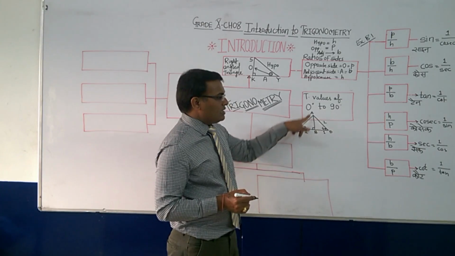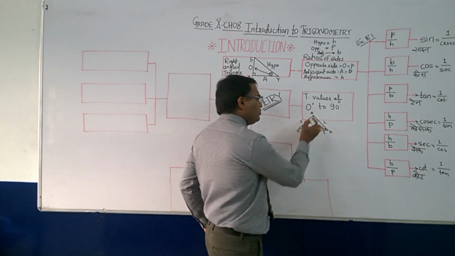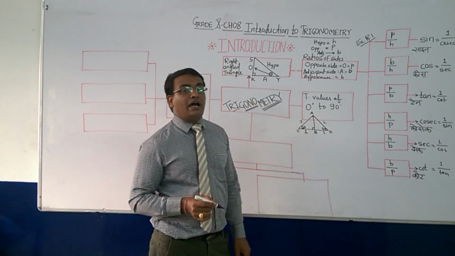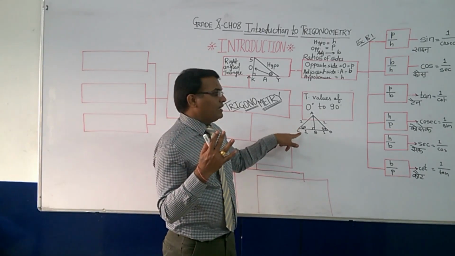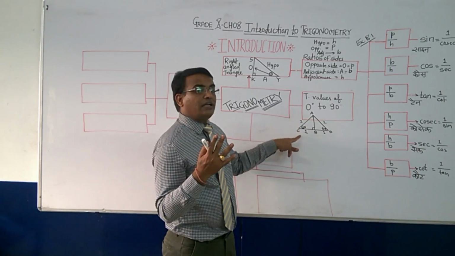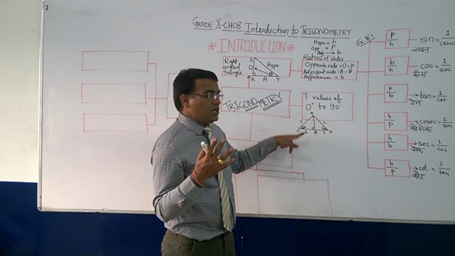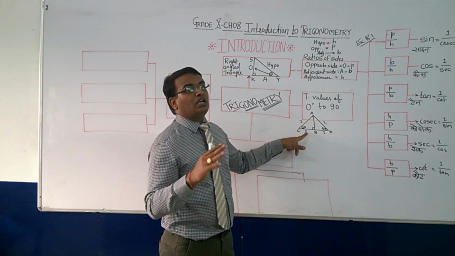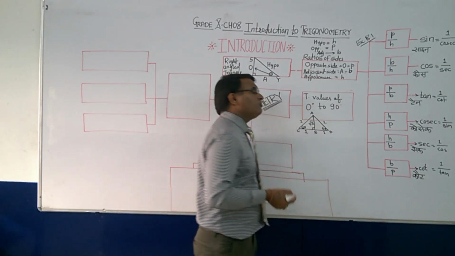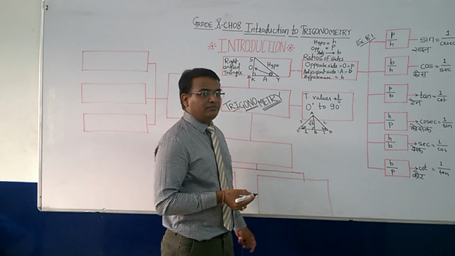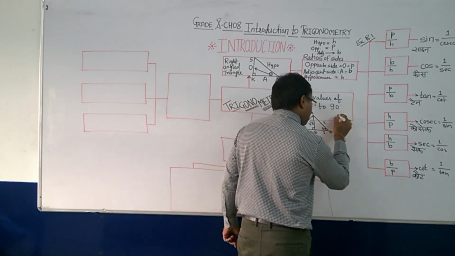Side is equal to 1, hypotenuse is equal to 2. How can you find out AB? It is by Pythagoras theorem. 2 square is 4. 4 minus 1 square, that is 1. 4 minus 1 is 3. So AB is equal to under root of 3. This is one diagram, and one more second diagram.